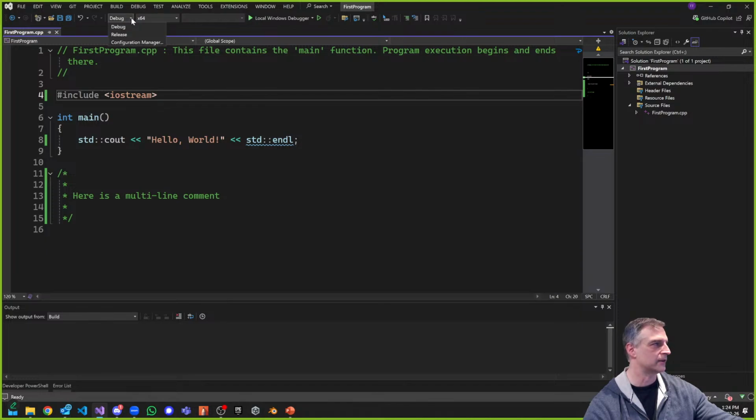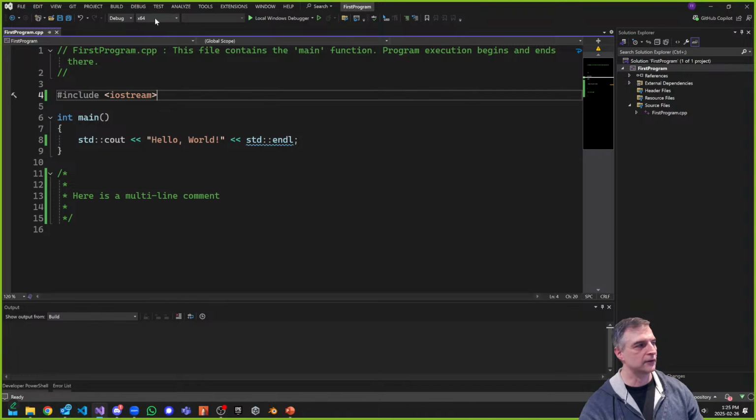Right now, you can see that my configuration is set for debug, and later on, not in this little workshop but maybe in other workshops, we'll talk about how you can change your configuration to a release type configuration. And why would I want to? One of the reasons we might change to release is because it'll actually run faster, but it'll give us less debugging information. So for now, debug is probably the right thing we want to use.